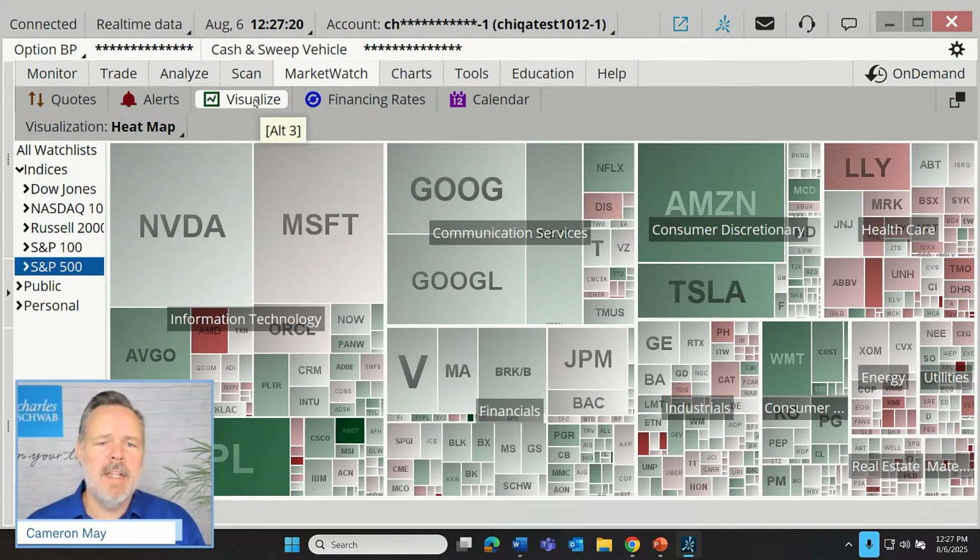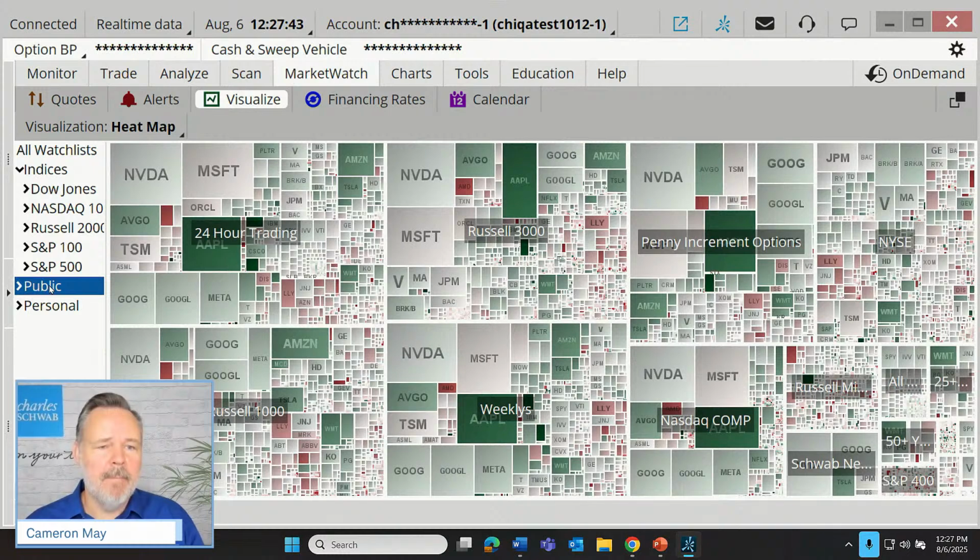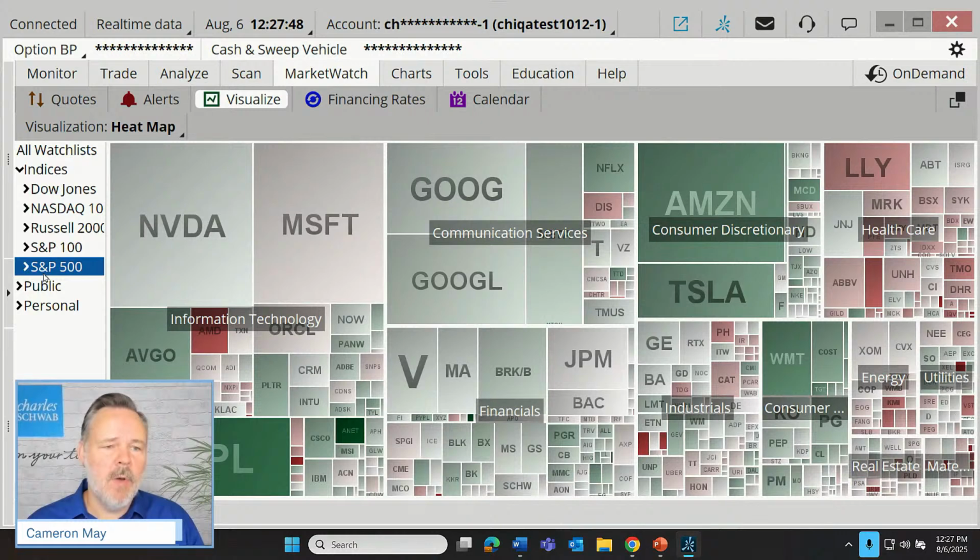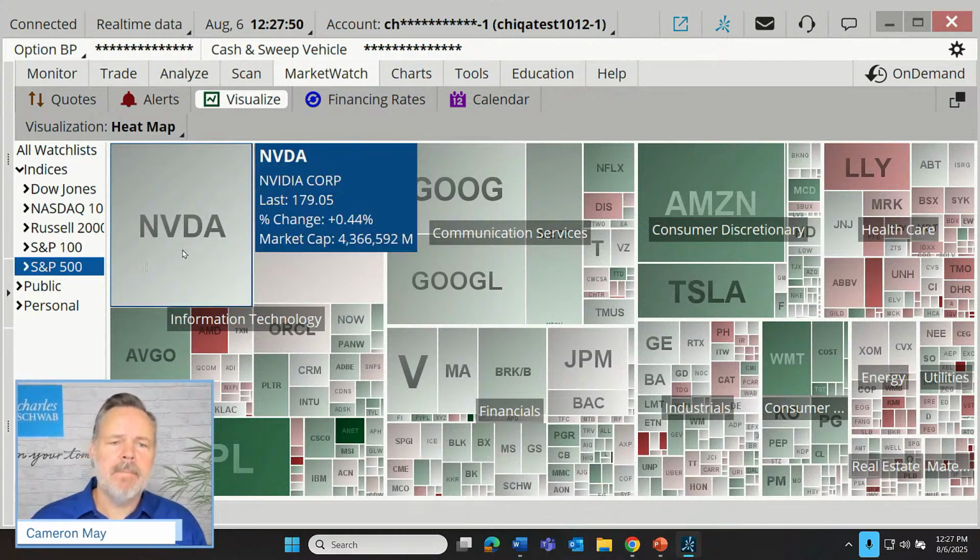But this visualize page is a summary of how different stocks in different sectors are behaving today, and they're grouped together by sector and then color-coded according to whether they're up or down today. Now, we can actually look in different areas of the marketplace. So right now, I have this set to the S&P 500. We can look in other areas like our personal watch lists. Let's just go back to the S&P 500, and I'll explain how this is laid out.